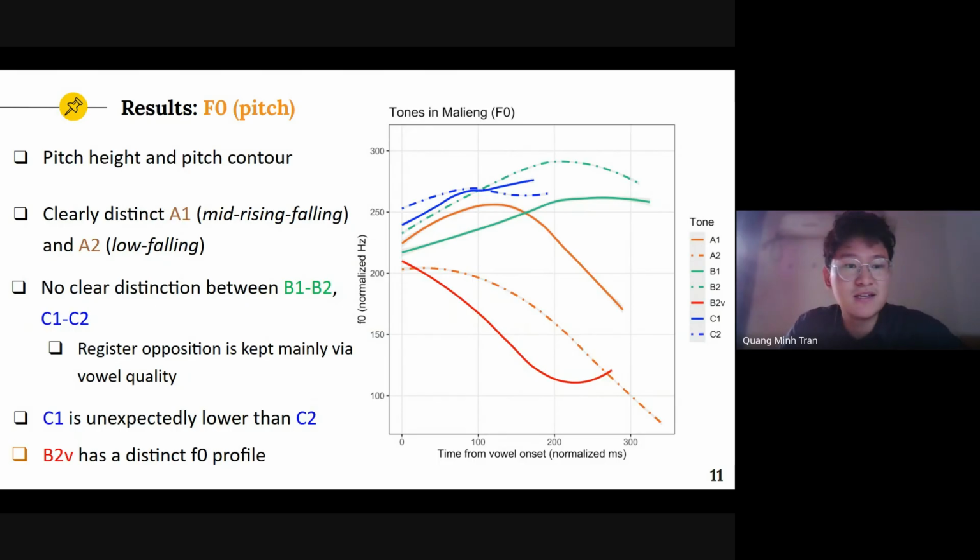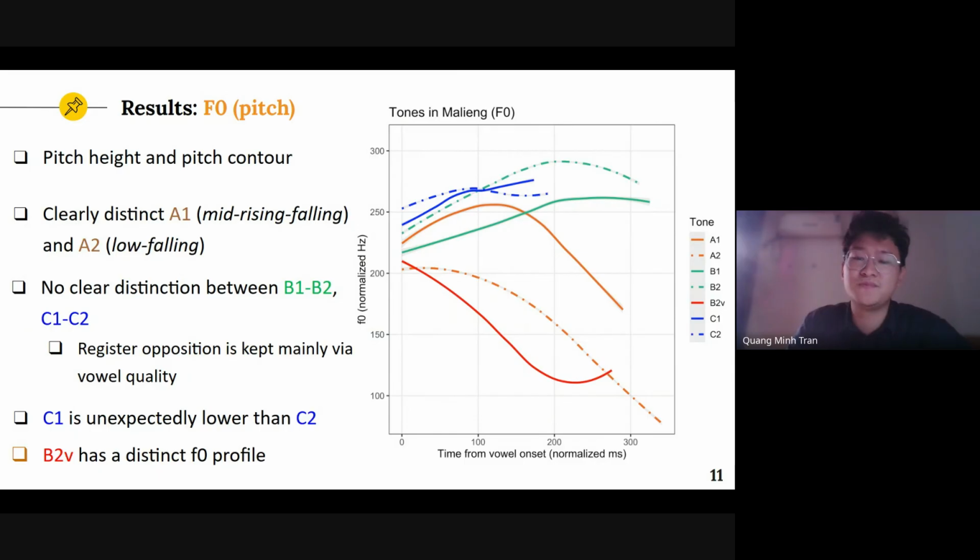So let's take a look at the F0 results of the tonemes. We can see here they are distinct by pitch height and also pitch contour. There's a clear distinction between A1 and A2, where A1 is a mid rising falling, as you can see, colored orange in the graph. So A1 is the mid rising falling and A2 is low falling.